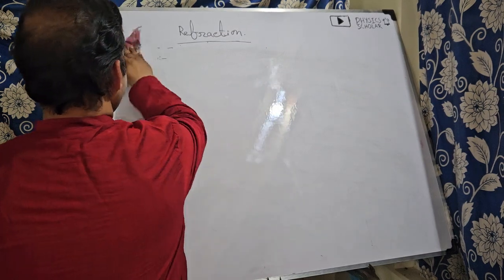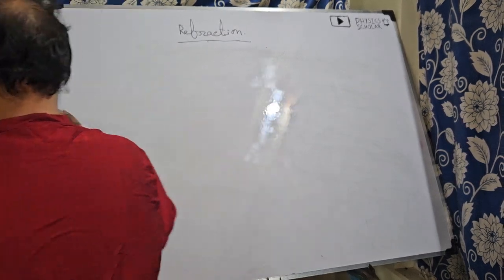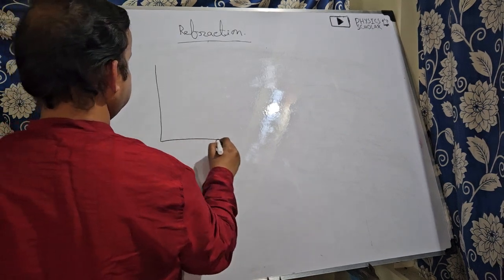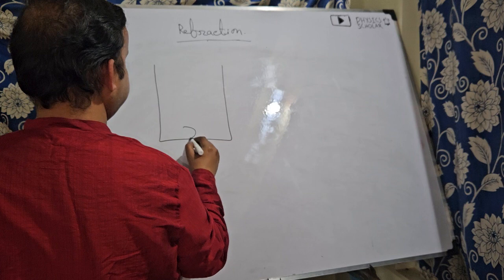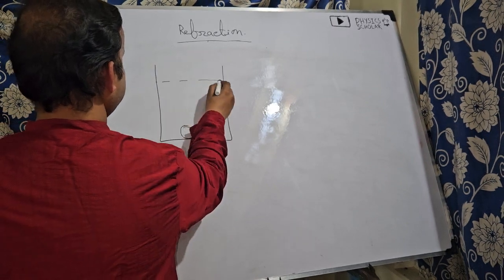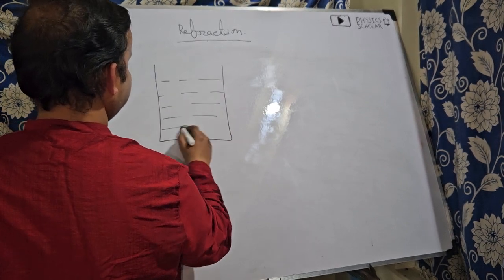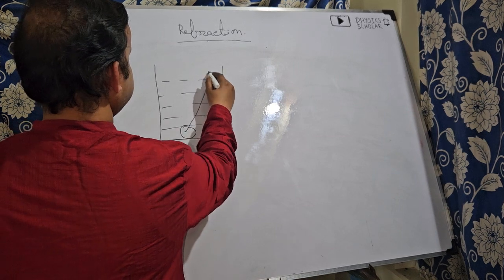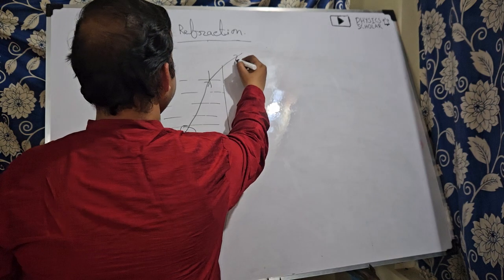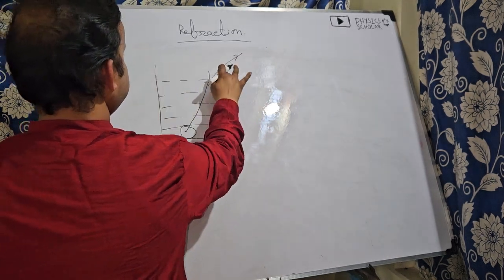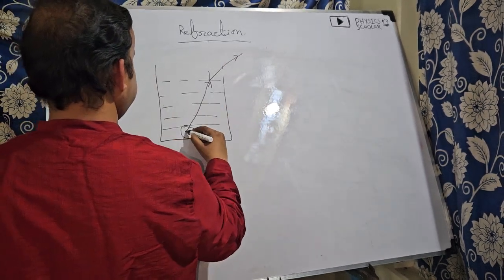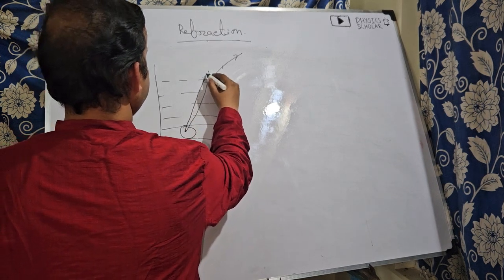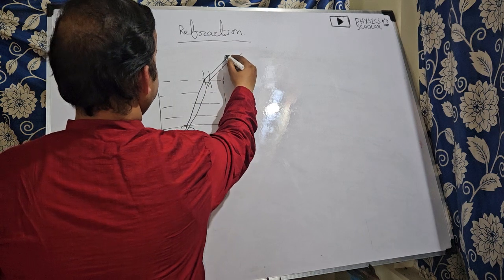Now suppose a coin is there at the bottom of the water. So what will happen? The ray of light incident will move away from the perpendicular. Okay, another ray enters, it will also move away from the perpendicular.